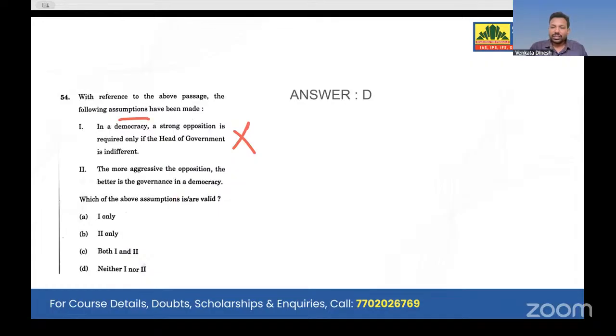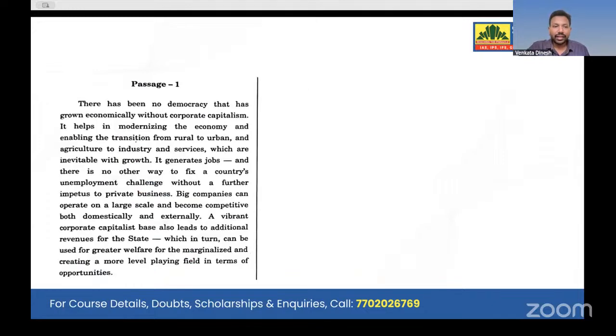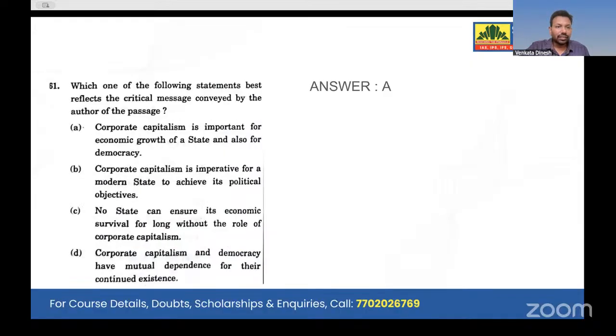No, because the passage does not say anything about aggressive opposition. It says opposition should be there to balance a democracy. But is aggressive opposition better for governance? No, it talks about balance, not aggression. Balance should be there, not more aggression. So I choose neither one nor two. None of them are correct. Now look at the next question. I think question number 61.